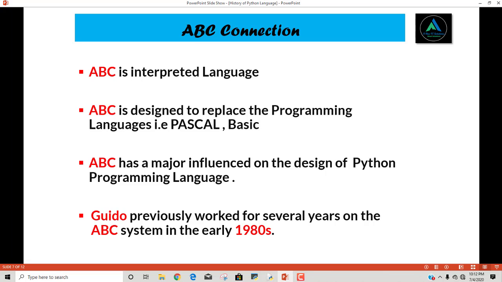The main drawback in ABC is that it is not extensible. You cannot add new features in ABC. Due to this reason, the new programming language came into the field, which is called Python.